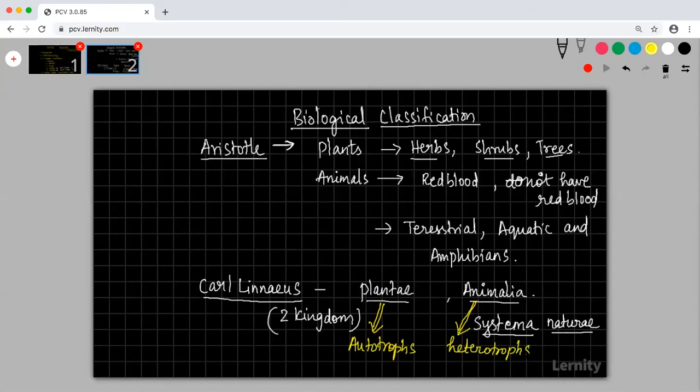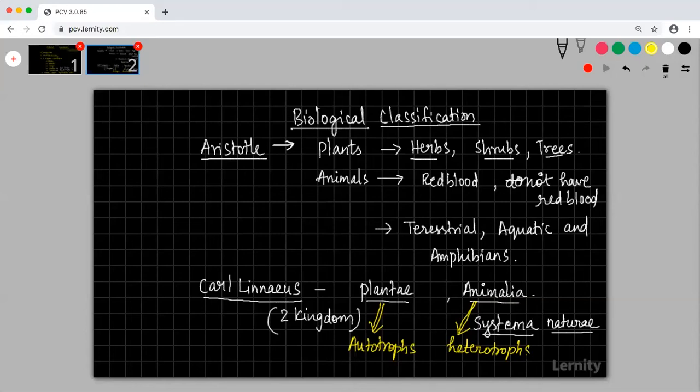So any organism which came under the autotrophic mode of nutrition, he put it into Plantae, and anything which was not photosynthetic and was not able to produce food on its own, he classified into Animalia. So this was the first thing that they tried to do.